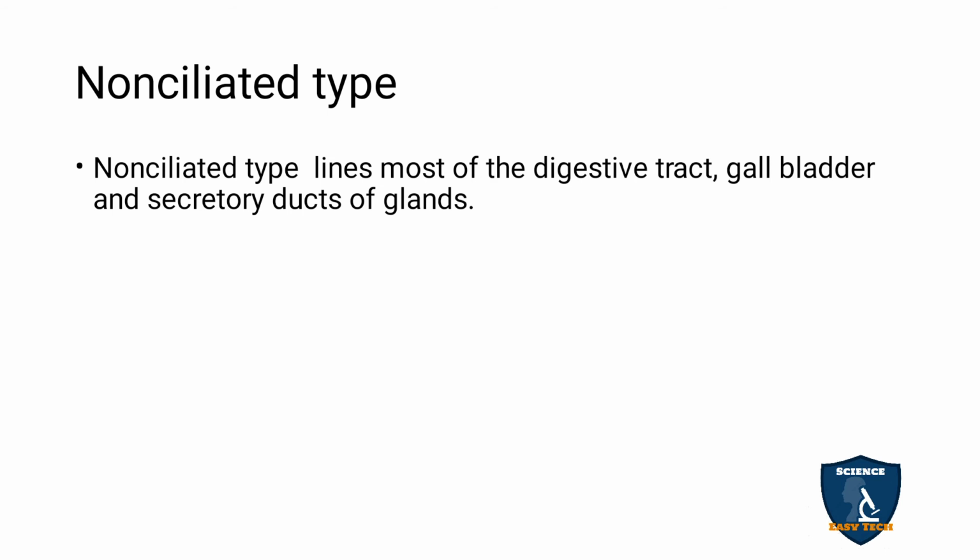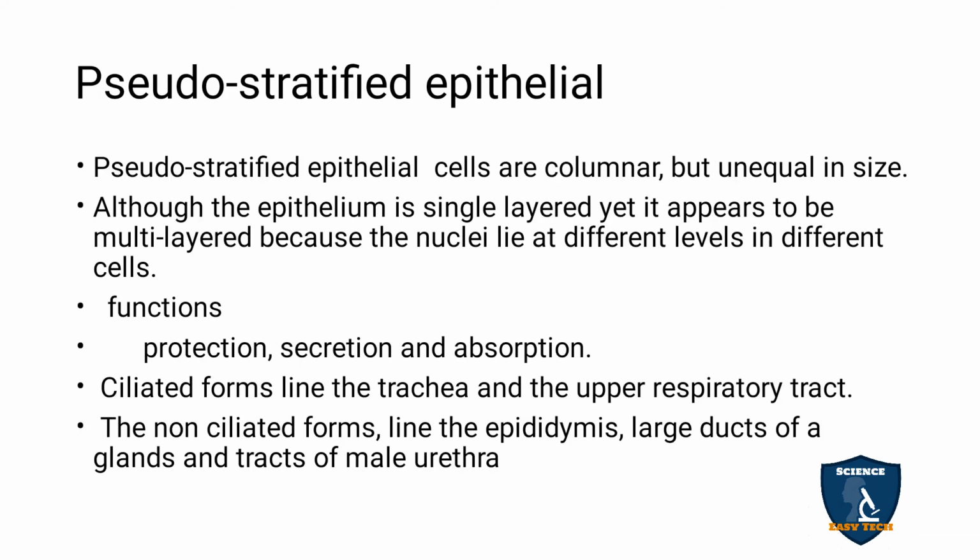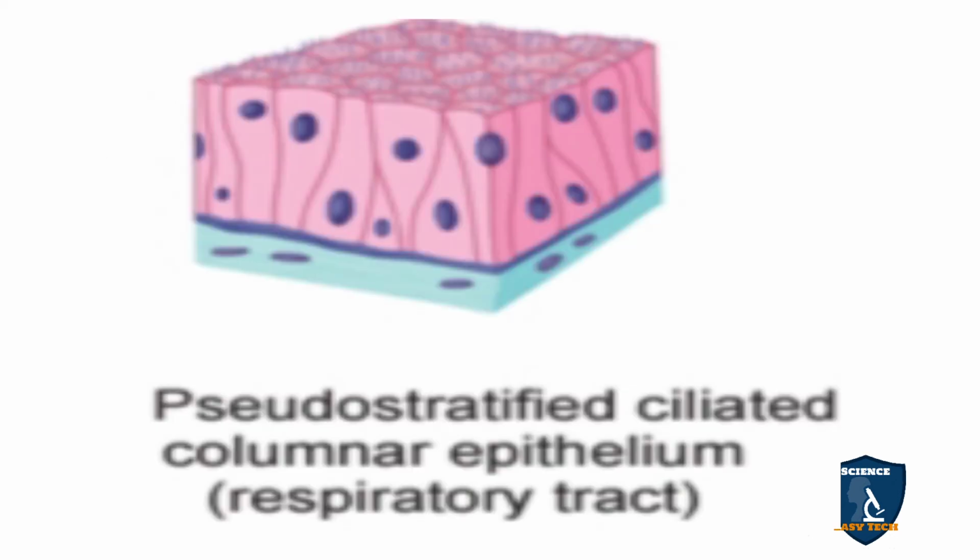Non-ciliated type is seen in the digestive tract, gallbladder region and secretory ducts of the glands, okay. And pseudostratified epithelial cells are the same as the columnar cells but irregular in shape, okay, irregular, and the nucleus is present here and there.